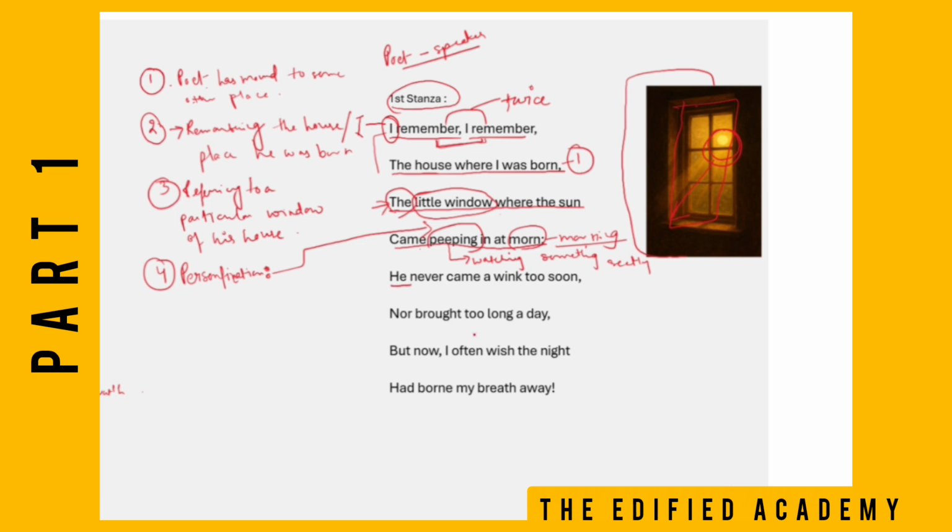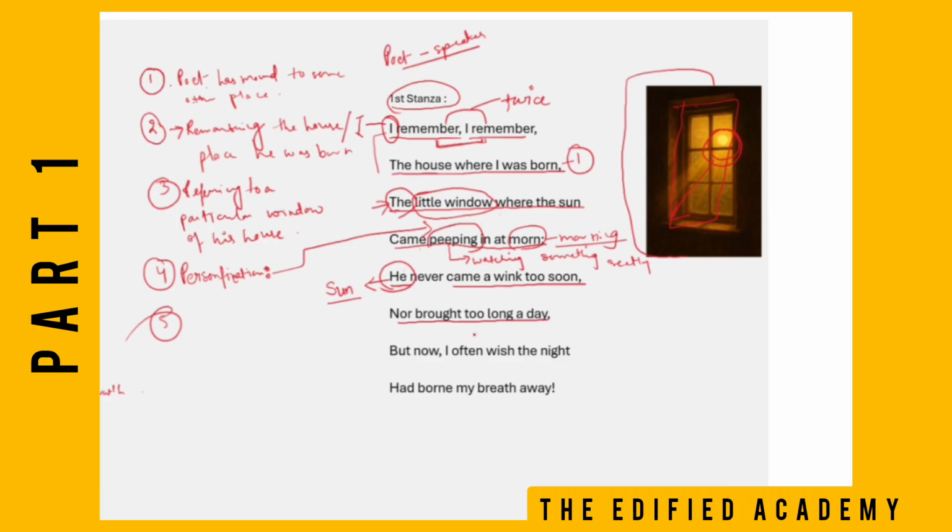Okay. Moving further. He never came a wink too soon, nor brought too long a day. See, again the word he is being used for whom? The word he is being used for the sun.